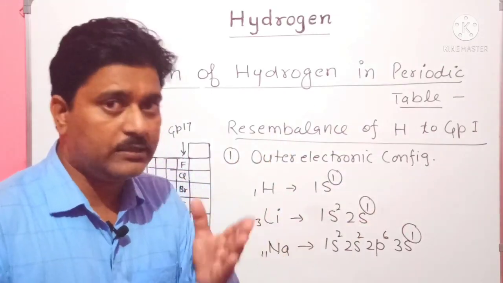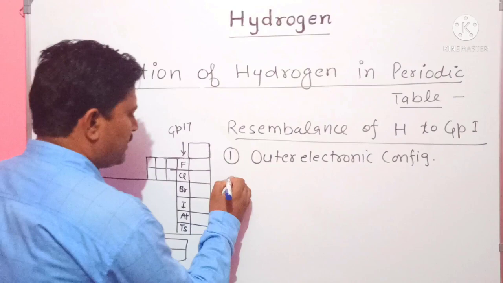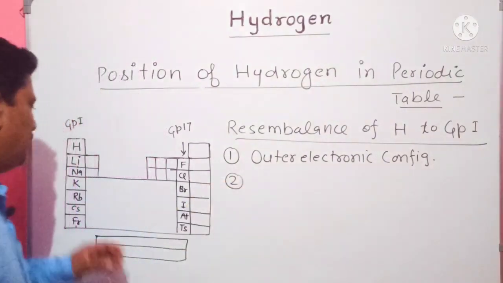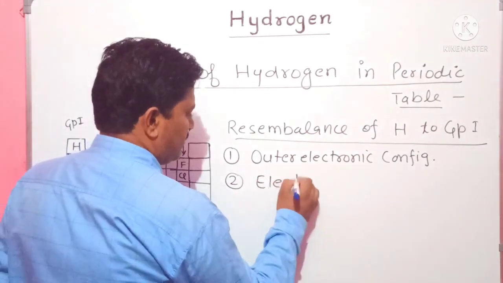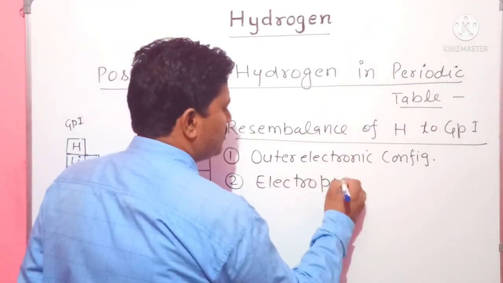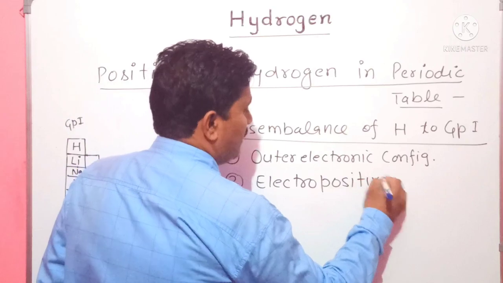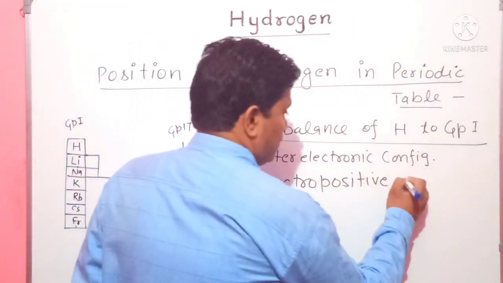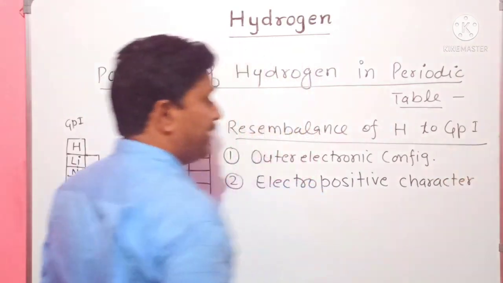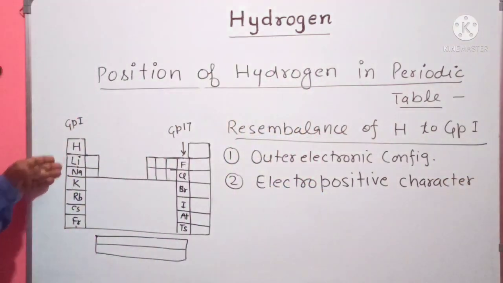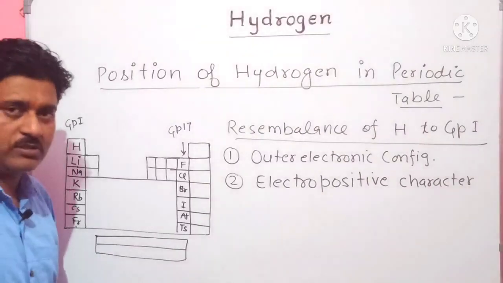Let's come to another resemblance. The second resemblance to the alkali metals is electropositive character. Hydrogen shows electropositive character as the remaining elements of group 1 show.